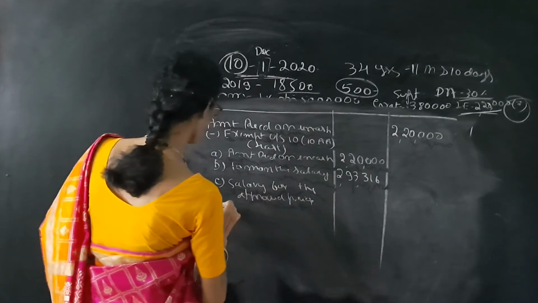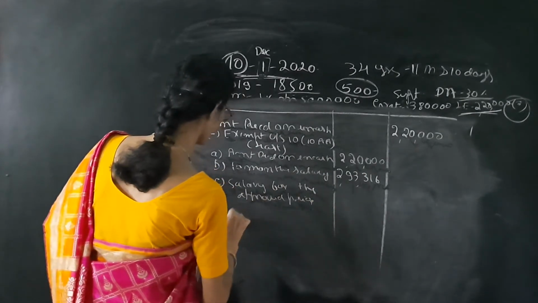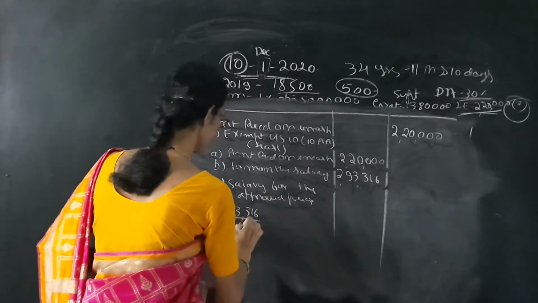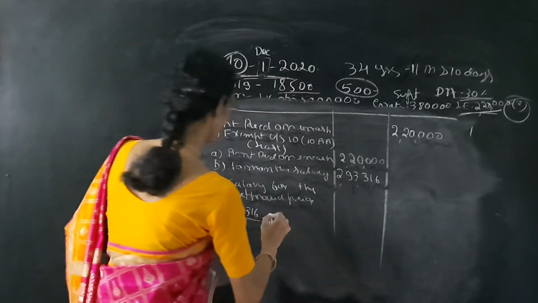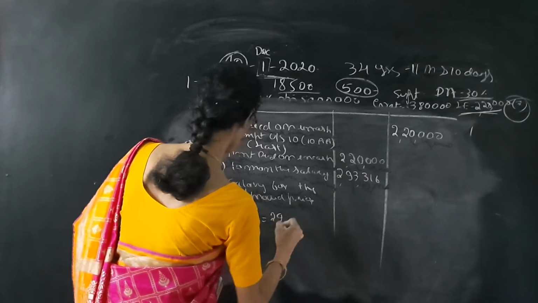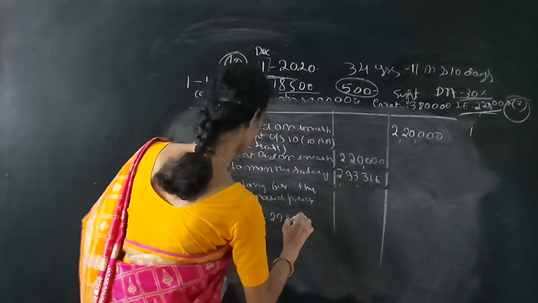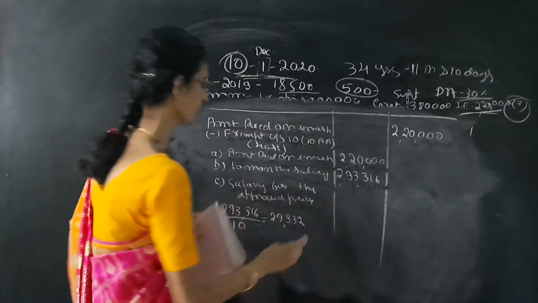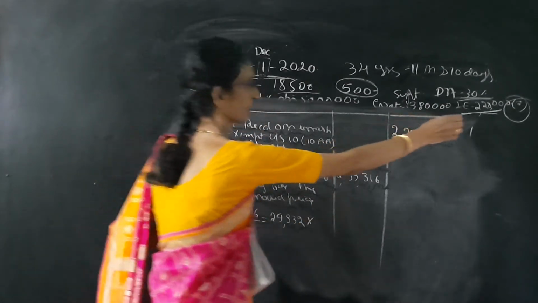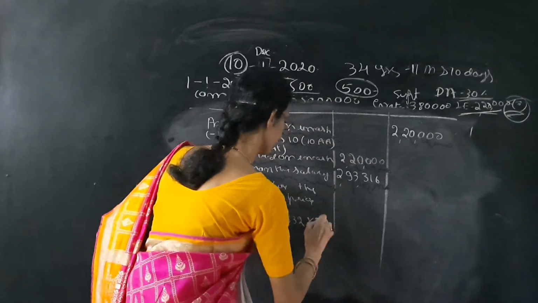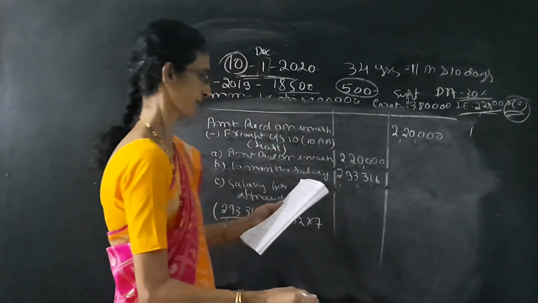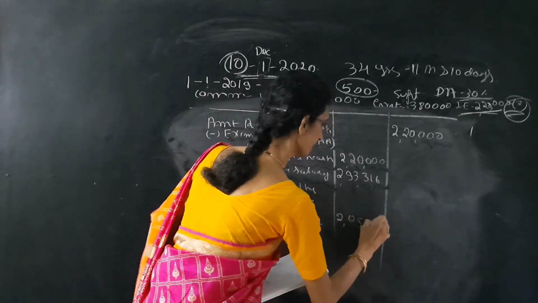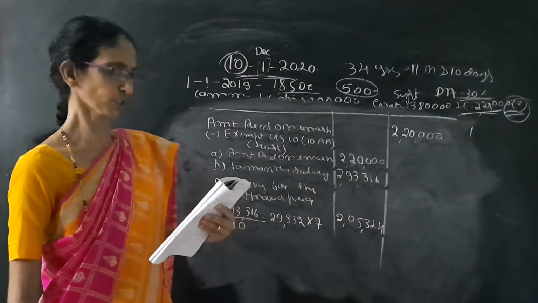So we have calculated for 10 months. 2,93,316 is for 10 months. So divide by 10. We are getting the salary for 1 month, that is 29,332. 29,332 into earned leave is for 7 months. So into 7 we get 2,05,324.